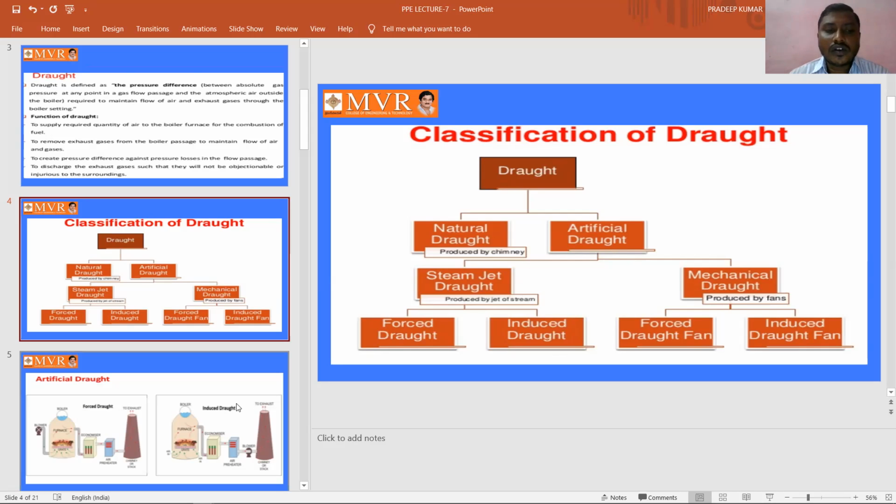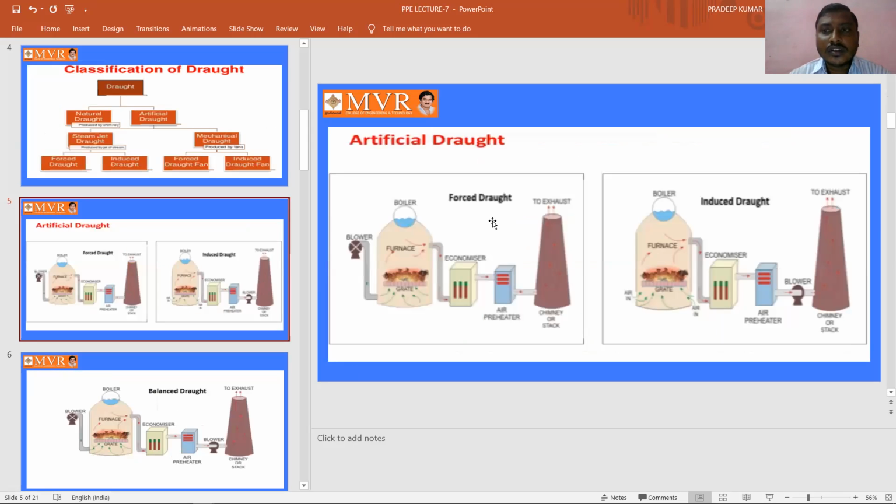First of all, we are going to observe the diagrams or figures of an artificial draft. Here we can clearly observe that we have a boiler for converting the feed water into dry saturated steam or superheated steam. We require some heat for that steam, and how that required heat is going to be supplied to the boiler is how we are going to generate it.